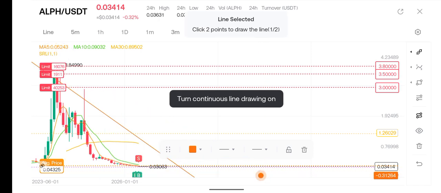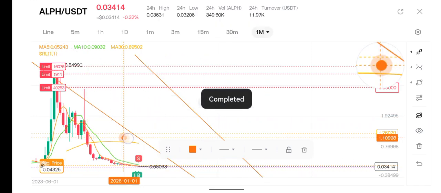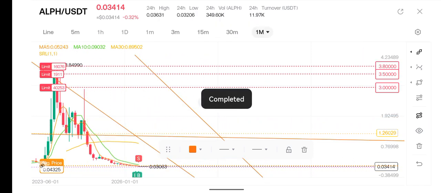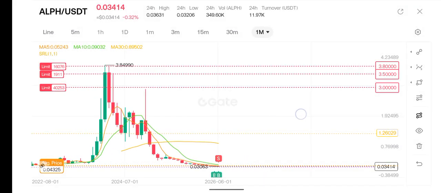And if we look at this trend, this is a downward trend, showing how the price declined from $3.845 to where it is today.